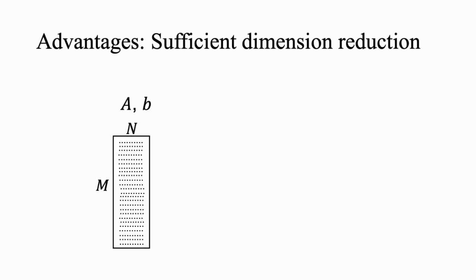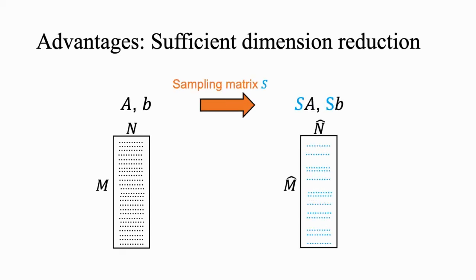Further, we can use sufficient dimension reduction to further reduce the computational cost. Roughly, the idea is like this. We first have an original constraint matrix, and then we will apply a sampling matrix S. This will reduce the number of constraints. A more technical description is in the paper. This concludes a quick overview of what the technical part of the paper covers.